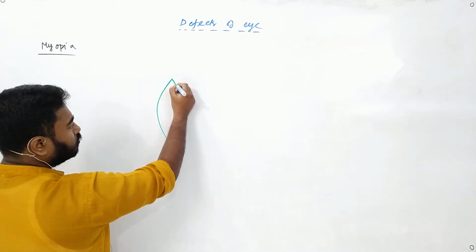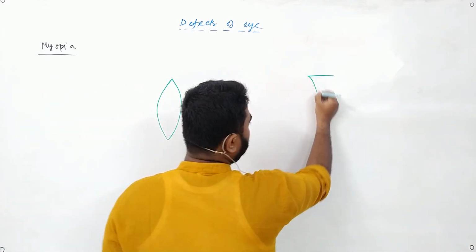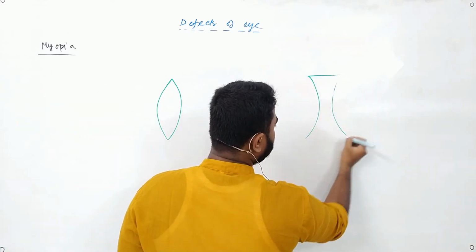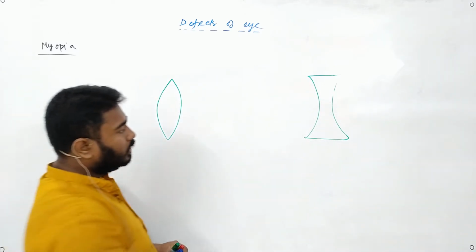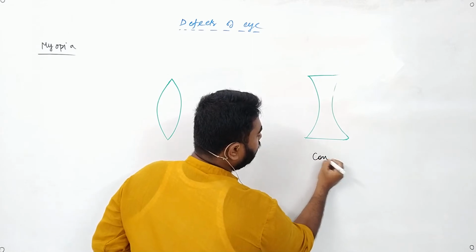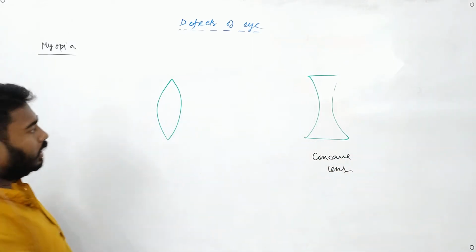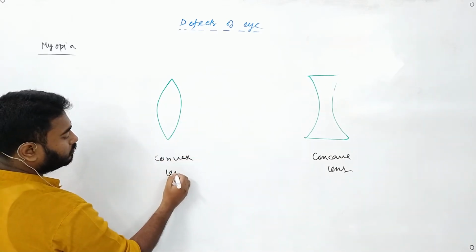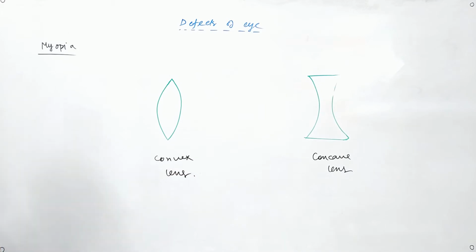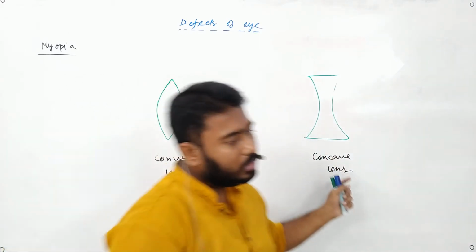Does this lens actually diverge any ray? No. Divergence occurs in this kind of lens. What is this kind of lens known as? Concave lens. We must keep it in mind that to diverge we need a concave lens, and for converging of the rays we need the convex lens. For converging we need convex, for diverging we need concave.